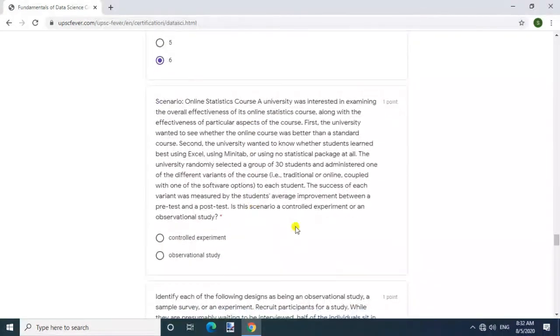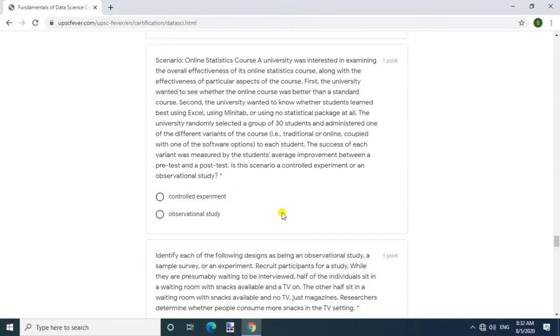Question, scenario, online statistics course. A university was interested in examining the overall effectiveness of its online statistics course along with the effectiveness of particular aspects of the course. First, the university wanted to see whether the online course was better than a standard course. Second, the university wanted to know whether students learn best using Excel, using Minitab, or using no statistical package at all. The university randomly selected a group of 30 students and administered one of the different variants of the course, i.e., traditional or online, coupled with one of the software options to each student.